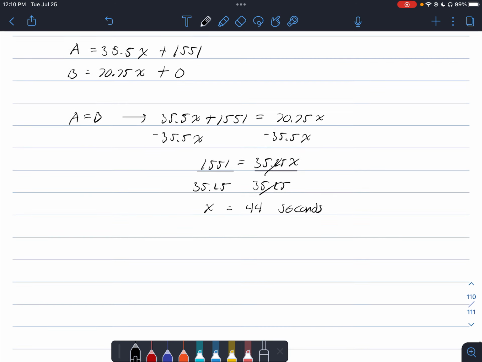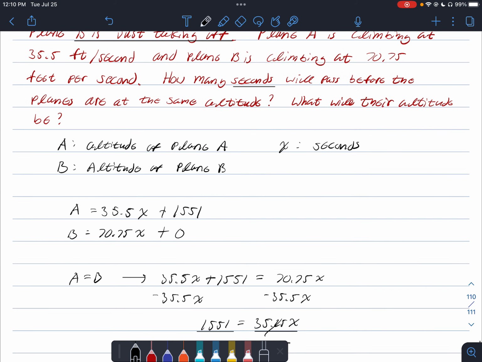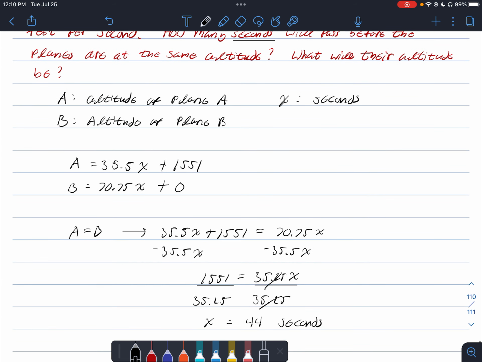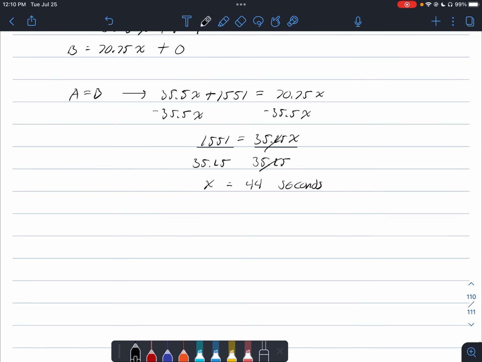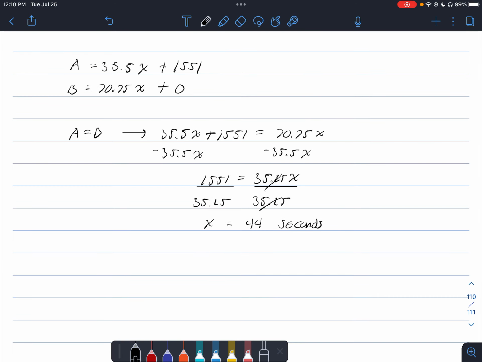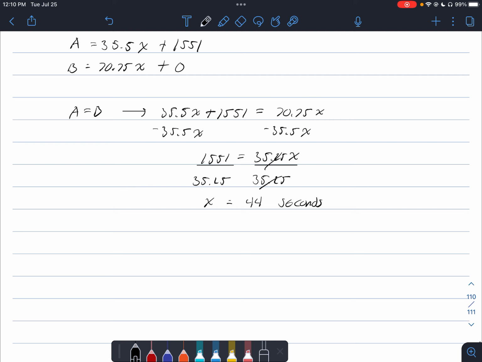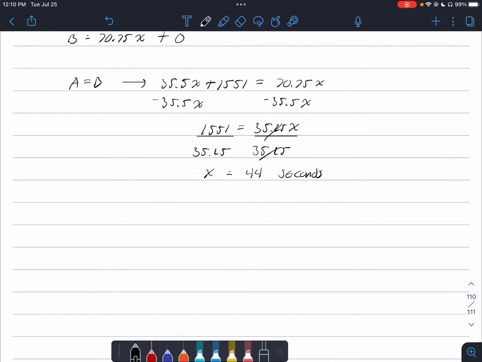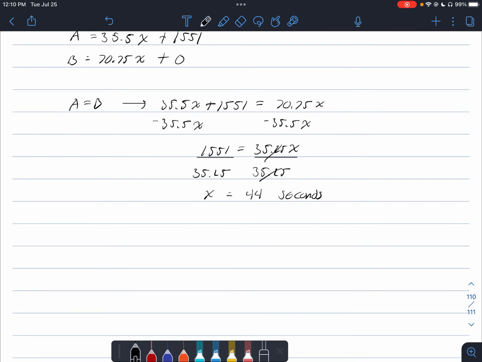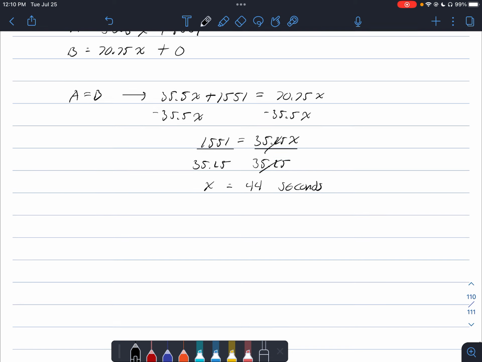Okay. Now, if we want to find out the second part of this, it says what will their altitude be, and that's implied that when they're at the same altitude, what will their altitude be? We can plug in 44 seconds for either of our equations here. I'm going to choose B because there's nothing we have to add to it. And since A and B are equal to each other, that's why we get to choose either one.